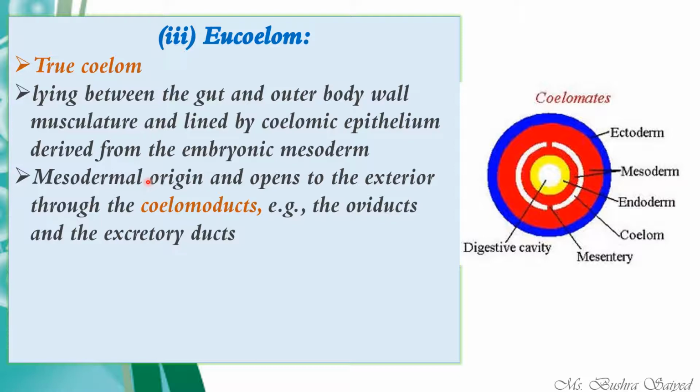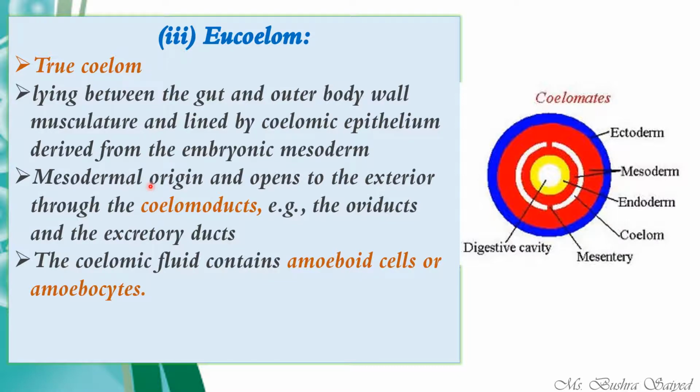We know about the bile duct, right? From the liver, whichever secretion comes goes into the bile duct. Just like that, the coelomoducts also act as ducts which will receive the secretions from some organ. So you can say the oviducts and excretory ducts, mainly in the lower organisms, are extensions of the coelomoduct.